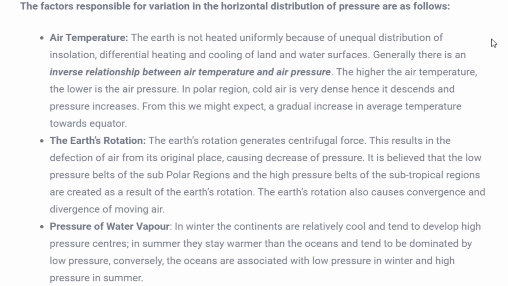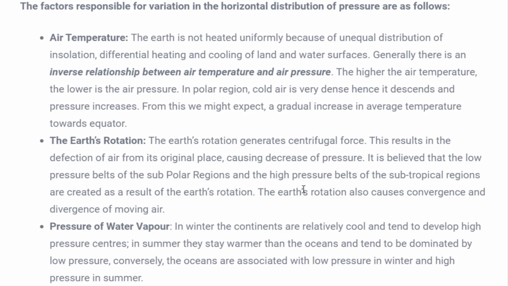Next is the pressure of water vapor. Now water vapor is also responsible because with the help of water vapor the temperature of the air varies, because the content of water vapor will increase the density of air and it will not easily get heated, and it will obviously create a very high pressure. So this is all about the factors which are responsible for variation of pressure at different areas.